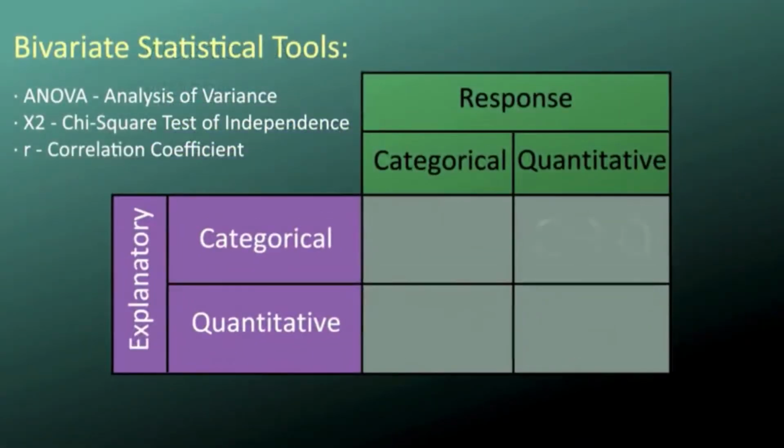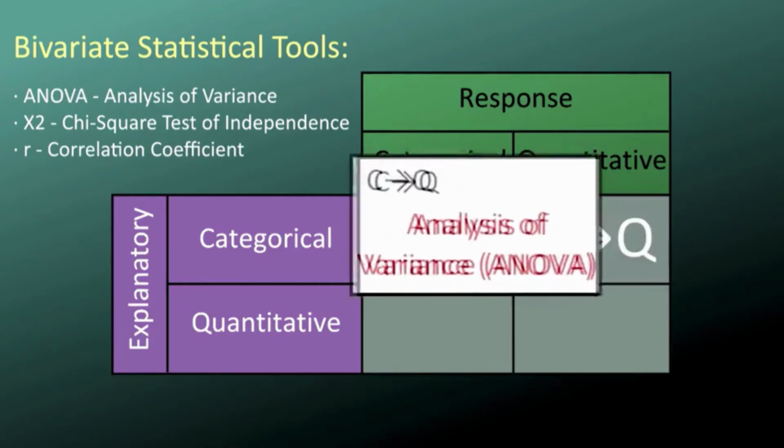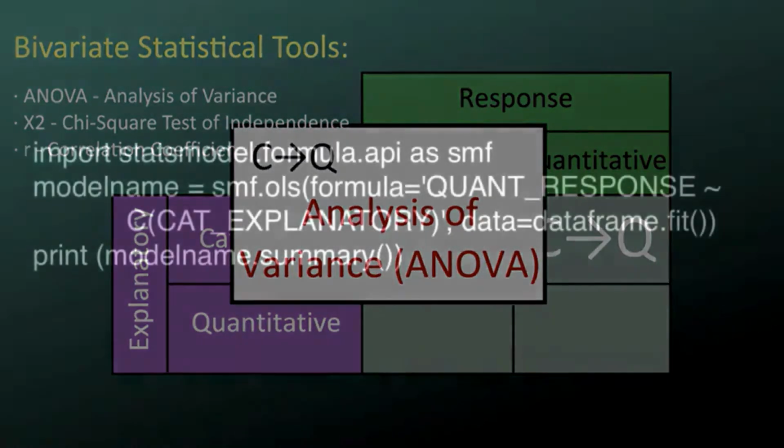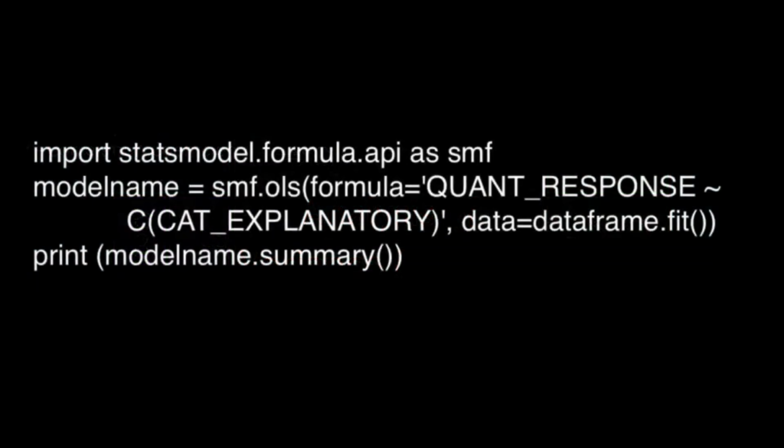Since we have a categorical explanatory variable, diet plan A or B, and a quantitative response variable, that is, weight loss, we will of course need to use analysis of variance to evaluate the association. This model Python syntax should look familiar to you, where I name my model, include the equal sign and the OLS function from the Stats Models Formula API library.